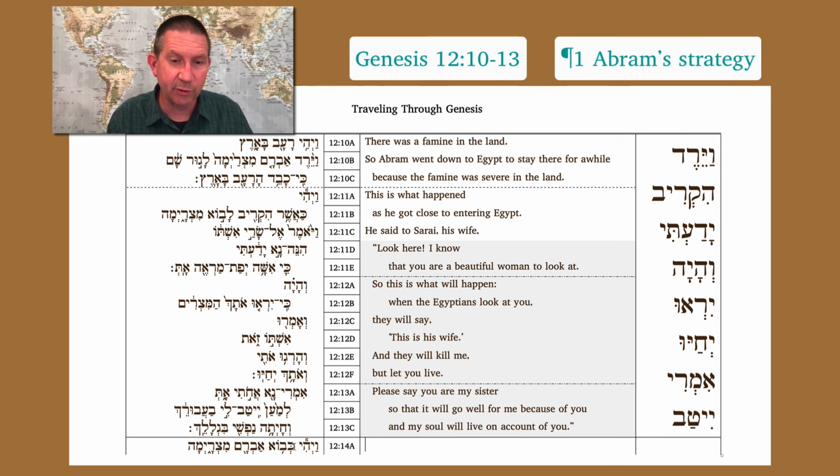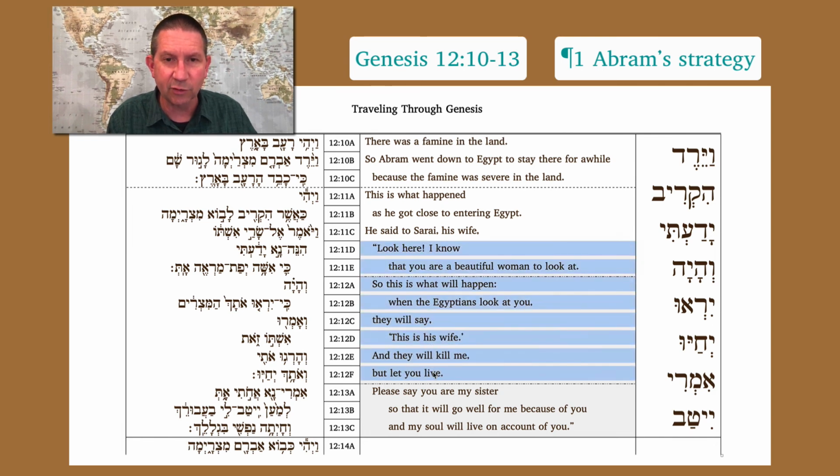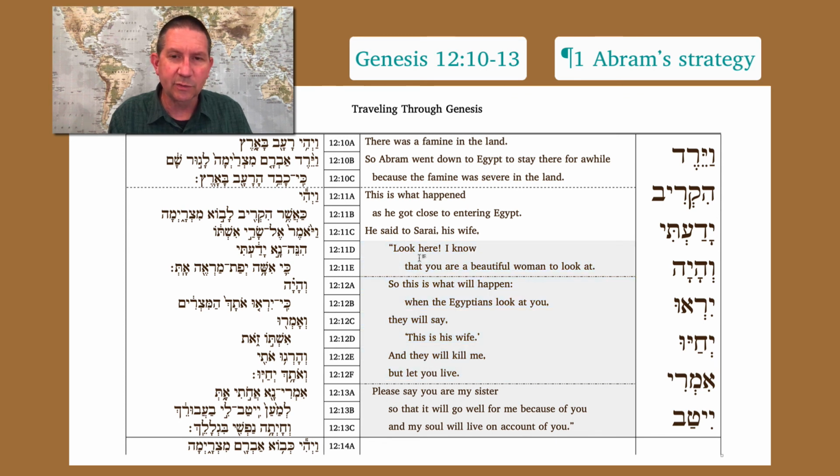We can see that the next paragraph is going to start with Vayehi again. We have a title that looks ahead to what's coming. And then most of the paragraph is a quote from one of the characters, in this case, Abram. The quote has 3 components to it. And since the main idea here is the request for what Sarai should say to the others, we could look at the two previous units as being subordinate to it, because we have first our basic assumption and then the inference about how the Egyptians will react to that. And that is the basis then of his request, whereas the rest of verse 13 gives the purpose of his request.